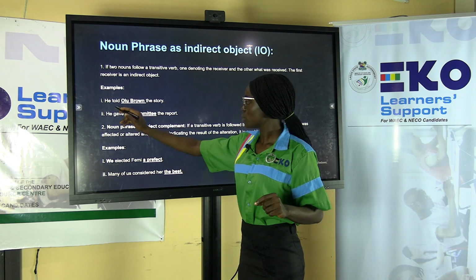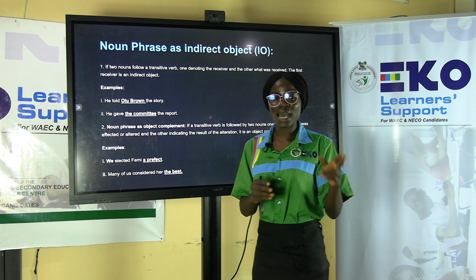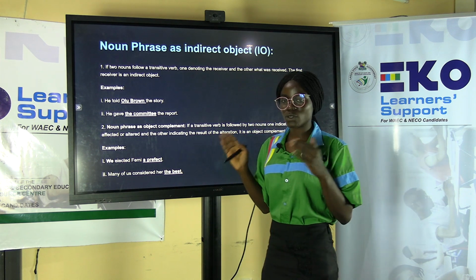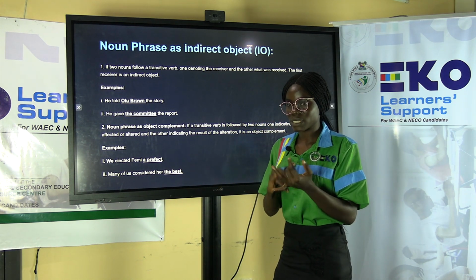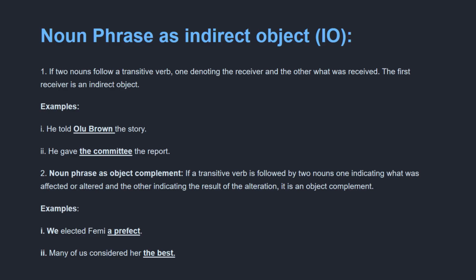Indirect object. Examples. He told Olu Brown the story. He told the story. It makes sense that way. He told Olu Brown. Makes sense that way too. But in this case, we have a noun phrase functioning as the indirect object. He told Olu Brown. Olu Brown is the what? The indirect object. The direct object is the story, because what was told was the story.